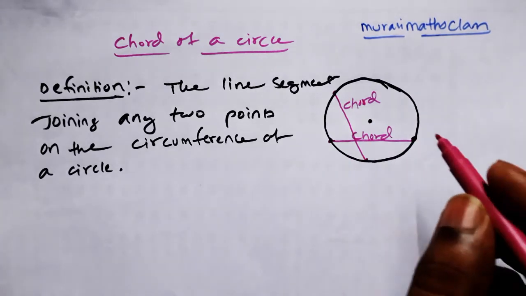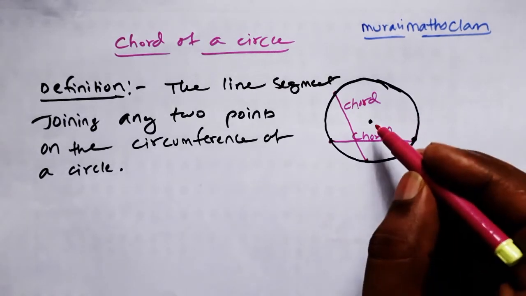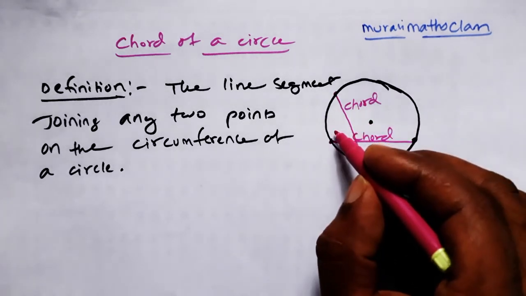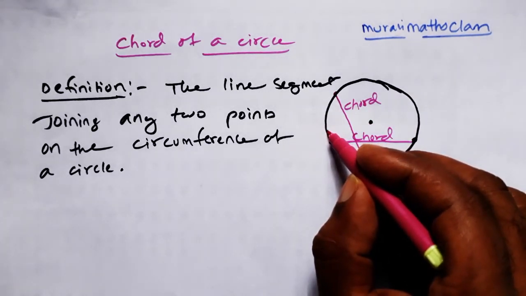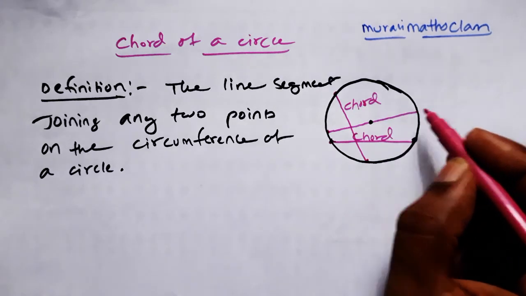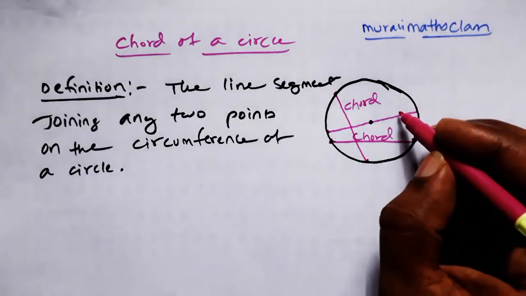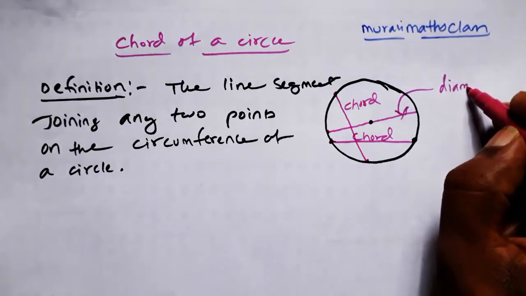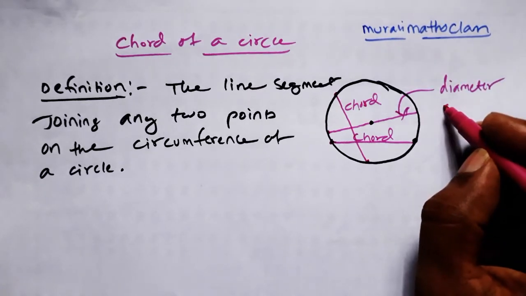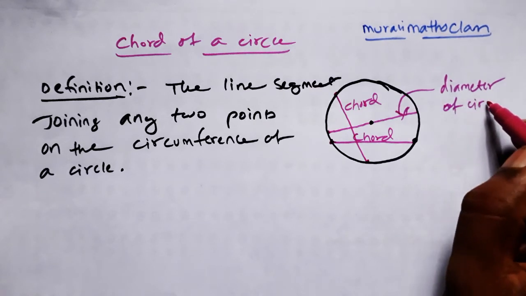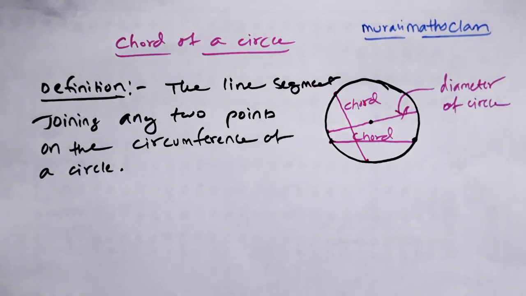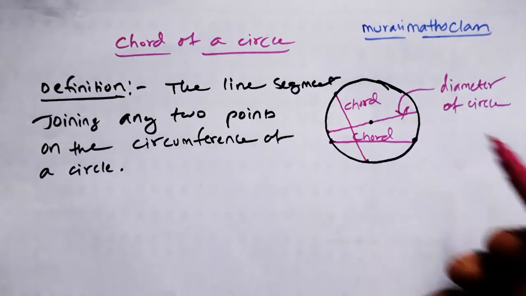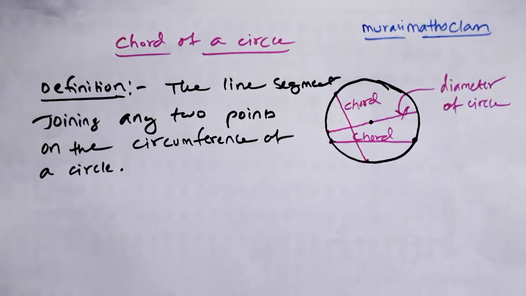Now if the chord is passing through center of a circle like this, so one chord is passing through center of a circle like this, so this chord we are going to call it as diameter of circle. So any chord which is passing through center of circle, that is diameter of circle.